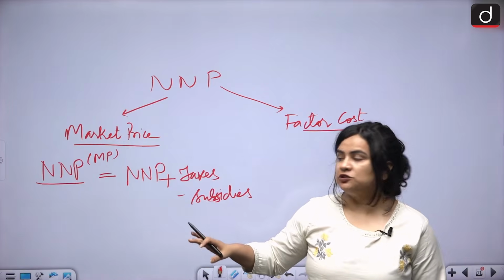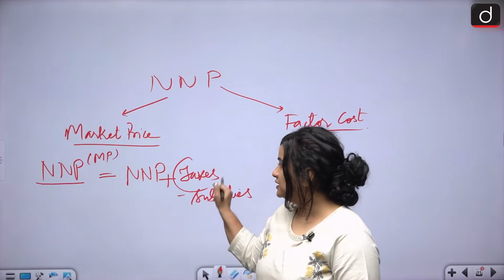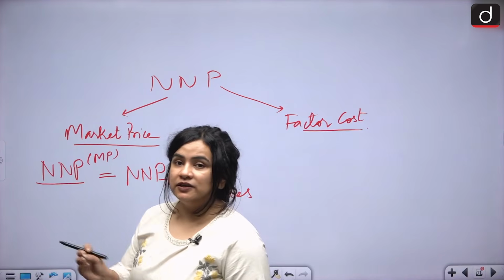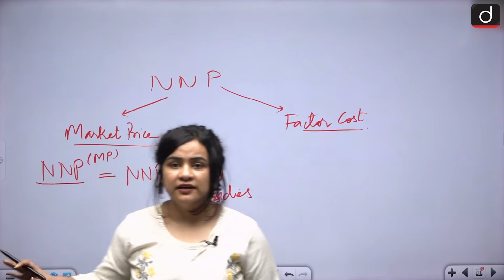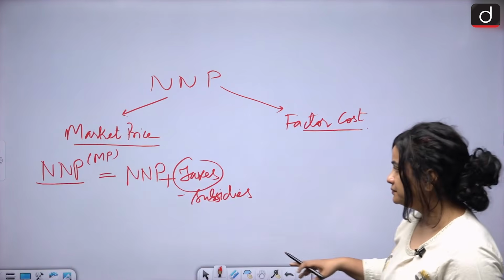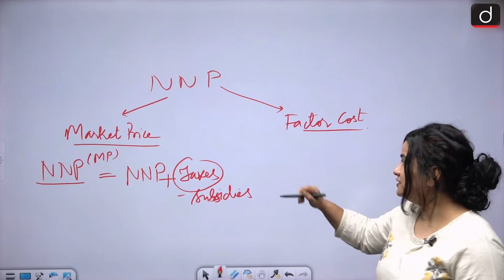Because if you think from a consumer's point of view, the consumer does pay taxes but does not really receive any subsidies.